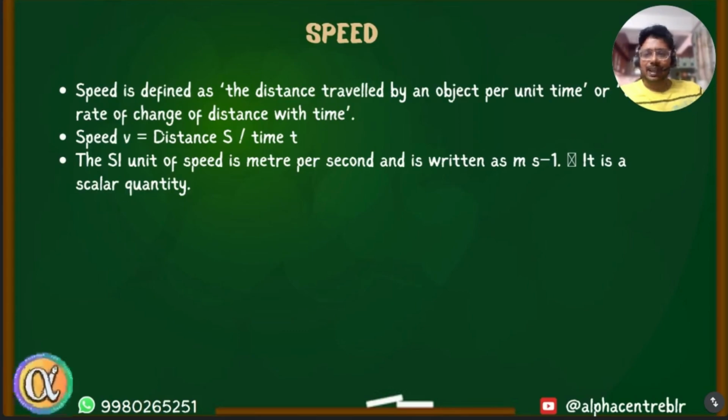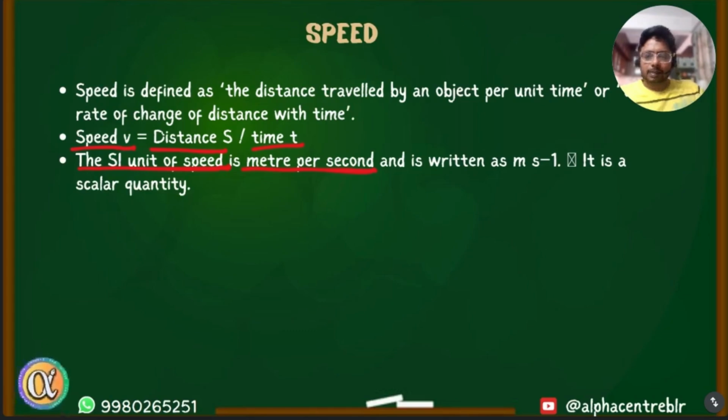Speed is defined as the distance traveled by an object per unit time, or the rate of change of distance with respect to time. Therefore, the formula for speed is distance divided by time. So it's just distance divided by time that gives you speed. The SI unit for speed is meter per second.